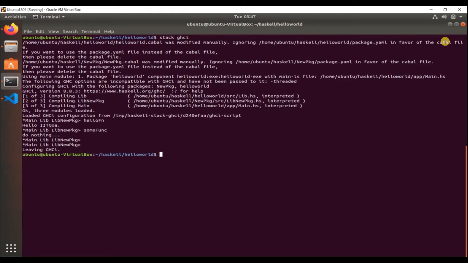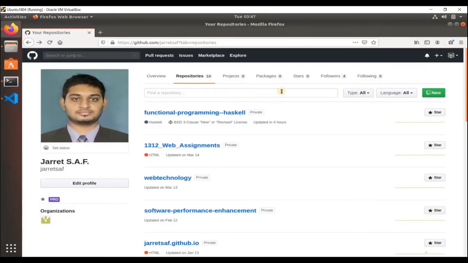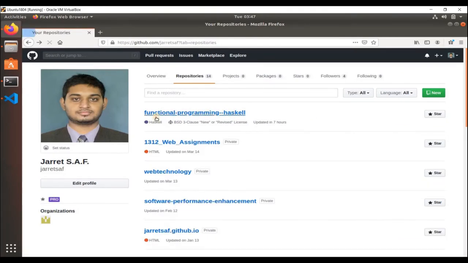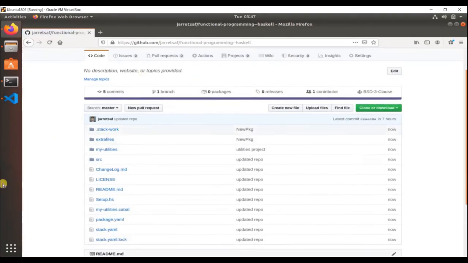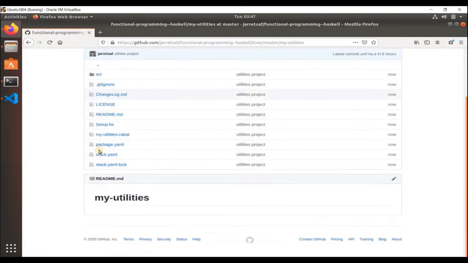I have created a Git repository, functional programming Haskell, and there is a folder that I have created, my utilities. This my utilities folder is a stack project.